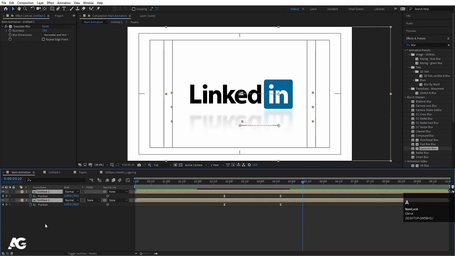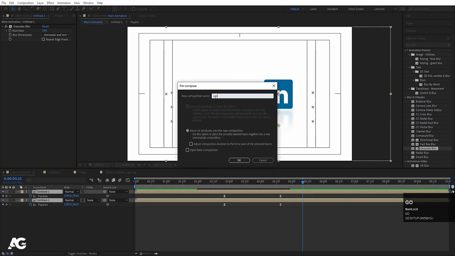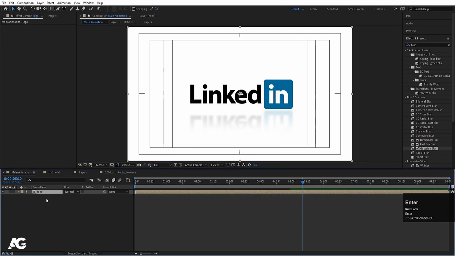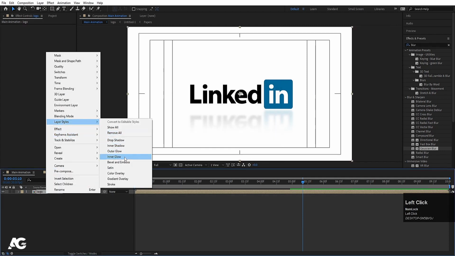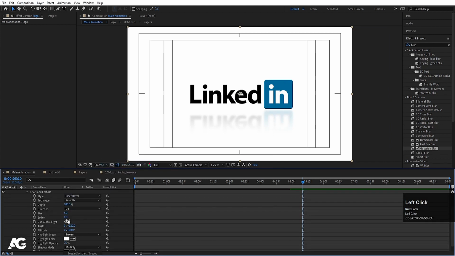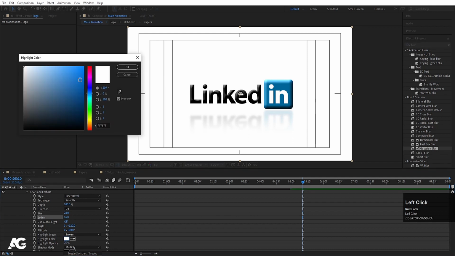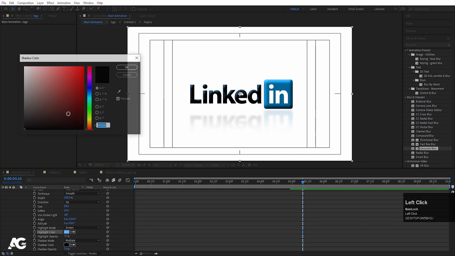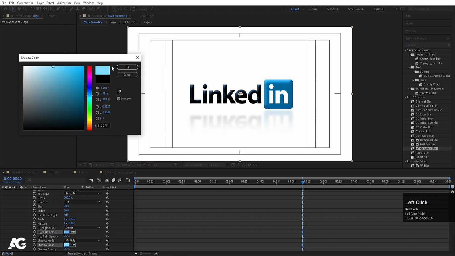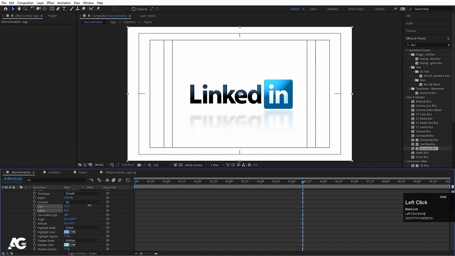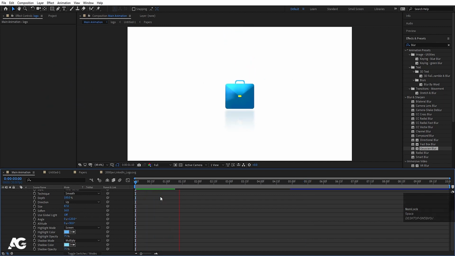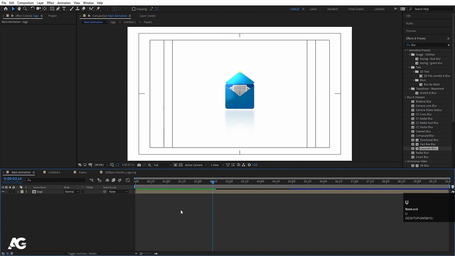Now select all of them, press Ctrl Shift C and I'll call this logo. Hit OK. Right click and go to the layer styles and choose bevel and emboss. Go to the bevel and emboss and increase the size, increase the softness, and for the color I'm going to choose blue color, like that. And for this one I'm going to choose a darker version of this blue, and let's increase the softness and increase the size of it also. And if you see, you will get this kind of stuff.